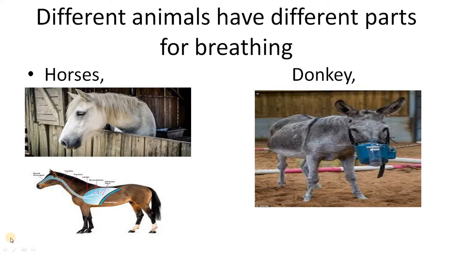Hi children. So yesterday we started this chapter, how do plants differ from animals, and we saw two scenarios where animals and plants are different. One is food, right? So let us revise it. Food. How do plants have food?